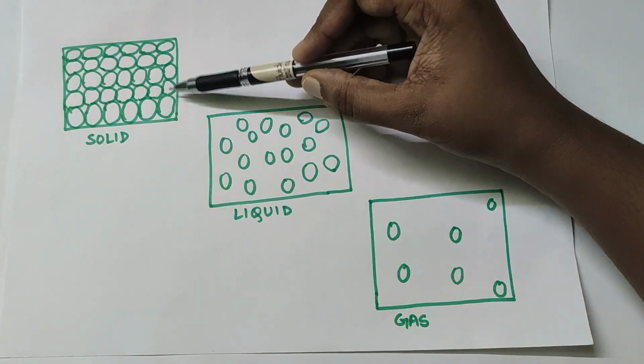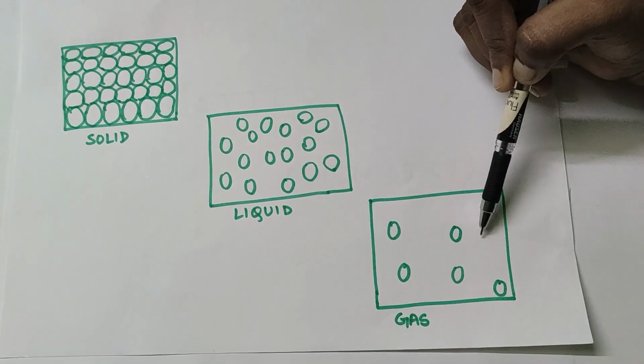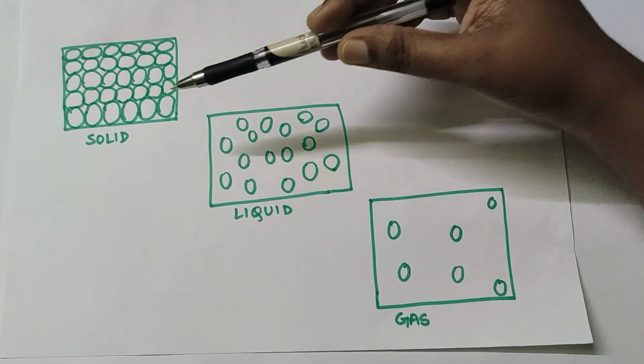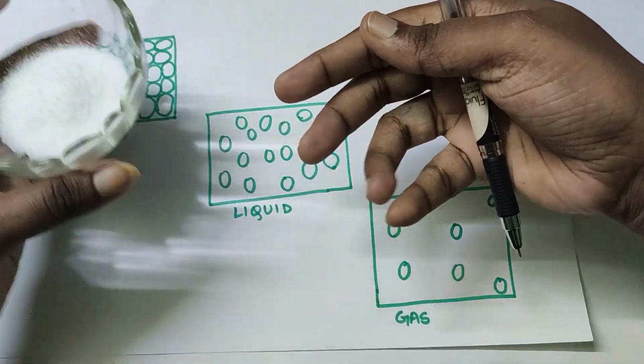The solid molecules are very close, in liquids the molecules are a little far away, and in gases they are very far away. Solids have a fixed shape, size and volume, as you can see here. This is an example of a solid, some salt.